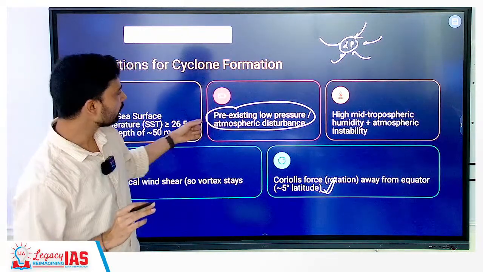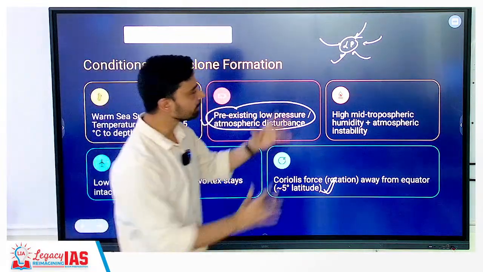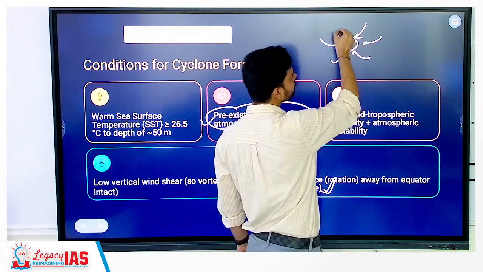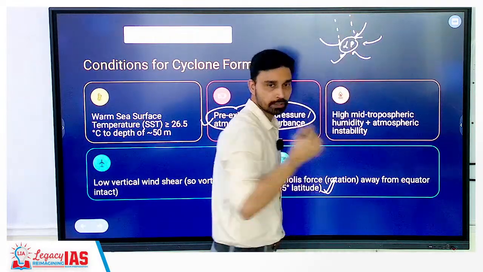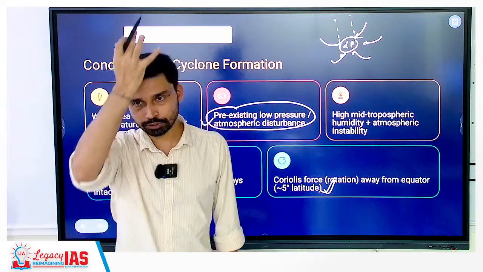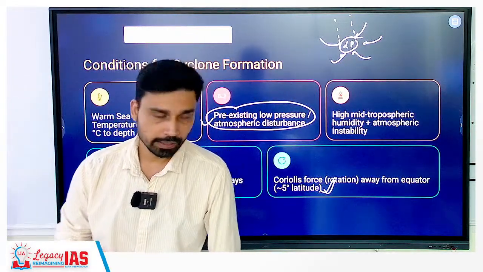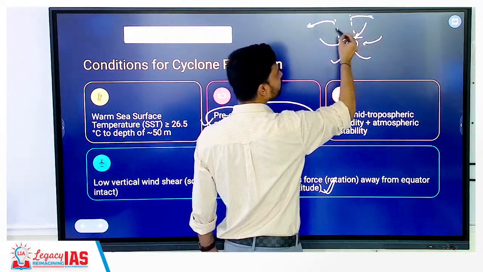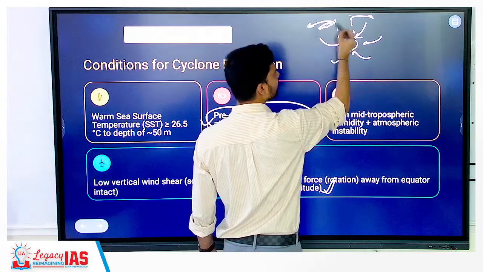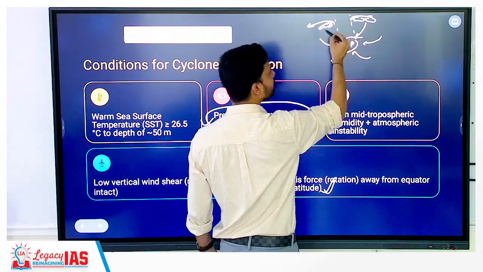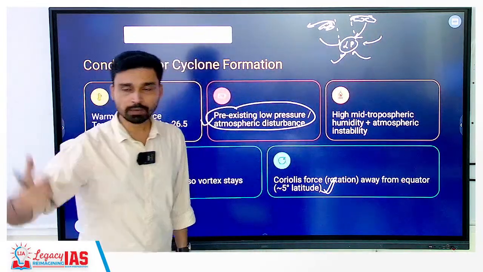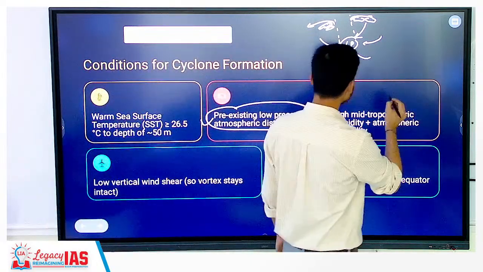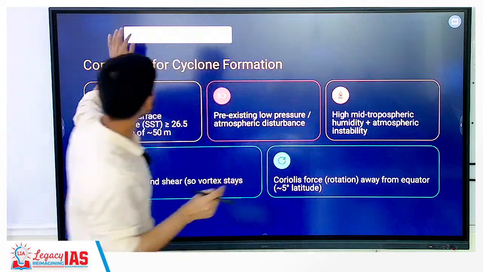So, what we require is pre-existing low pressure, so the winds can converge from all directions. As the winds begin to converge toward this low pressure center, they begin to rotate, and while rotating they also rise, because they are getting warmer. As they rise, they carry a large volume of moisture along with themselves, and that is why you have the formation of dense clouds. The outer part of the cyclone will have heavy rainfall.